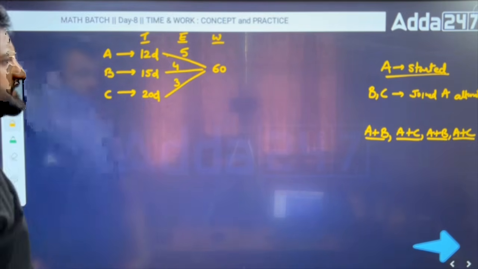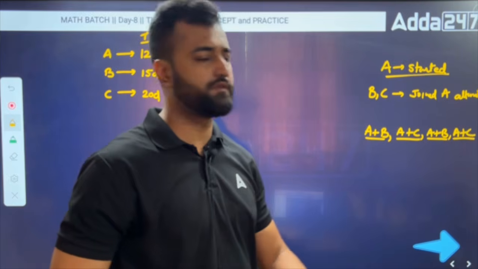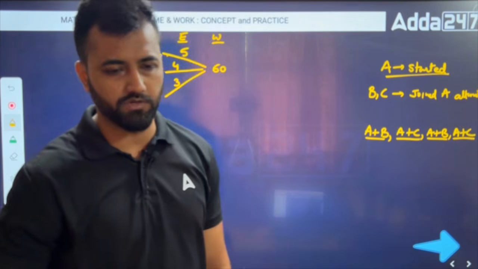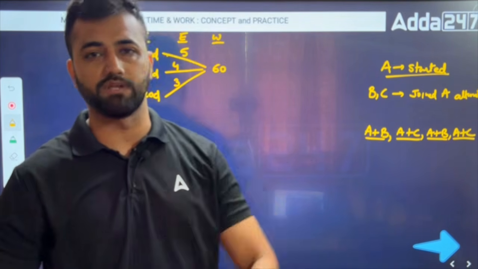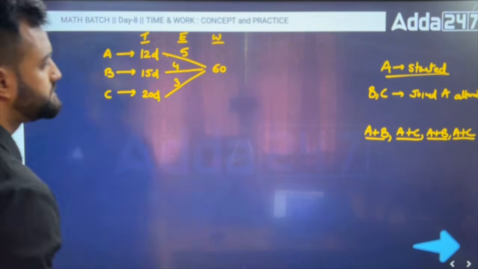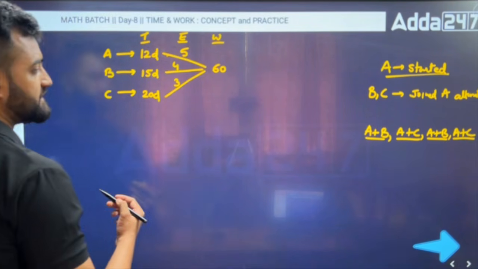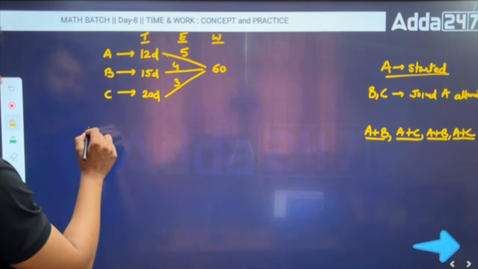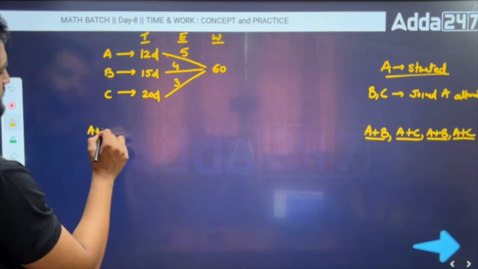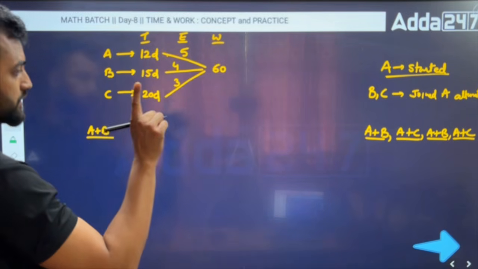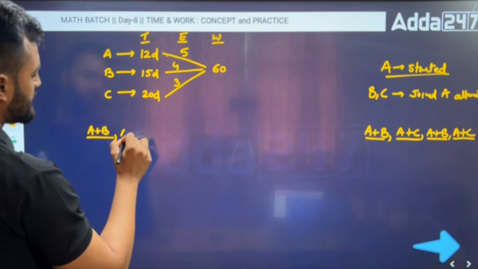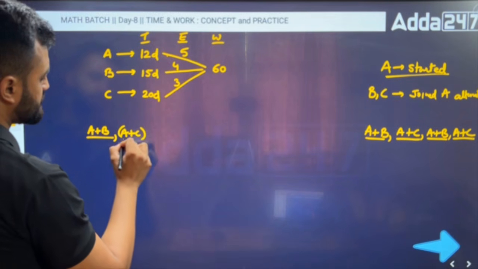In order to solve this, we don't have any other option, we have to utilize this basic method only. That's why I showed you the basic as well. So here, at first along with A, B is joining him. This is one day's work. Then A and C joined.